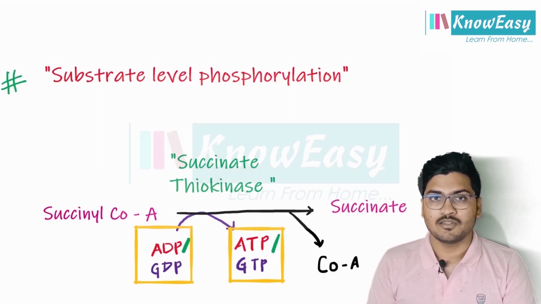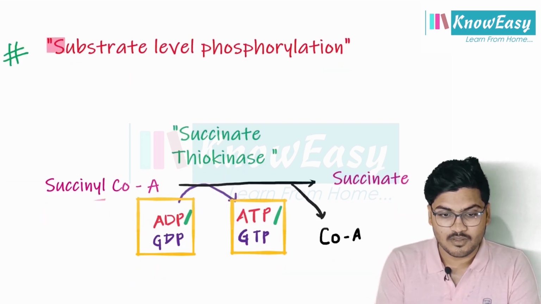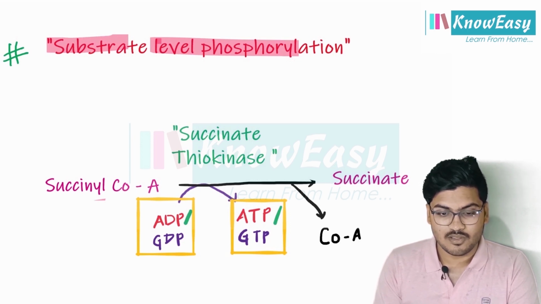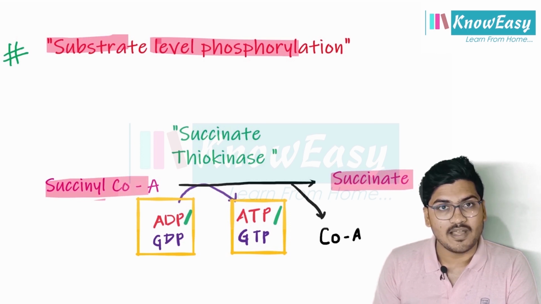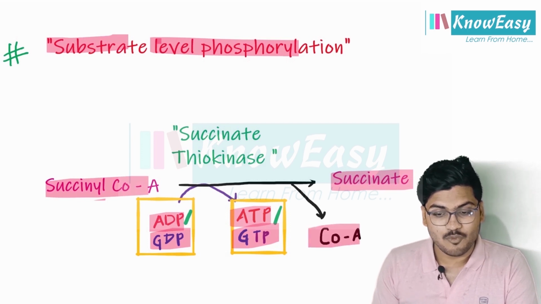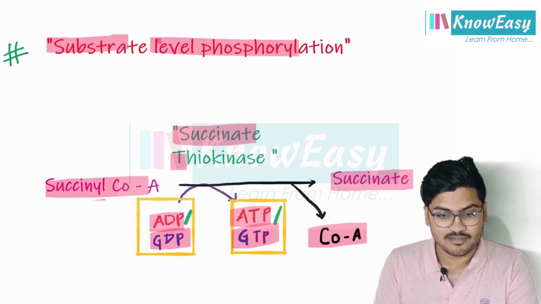Now let's discuss energetics and some important points regarding the tricarboxylic acid cycle. The first important point is substrate level phosphorylation. It occurs when succinyl-CoA is converted into succinate. In this step, ADP or GDP will be converted to ATP or GTP. There is removal of coenzyme A, and this step is catalyzed by an enzyme succinate thiokinase.